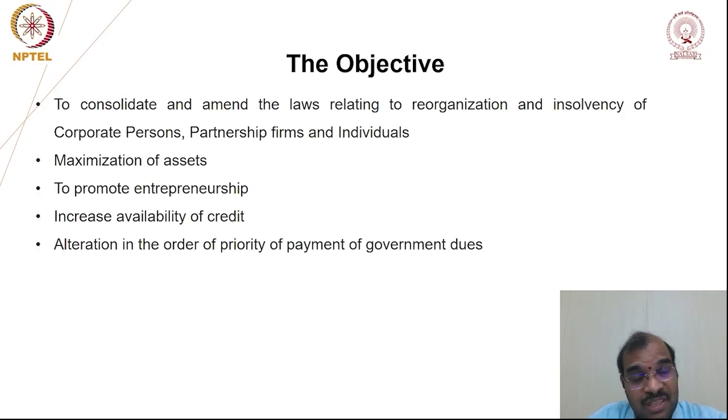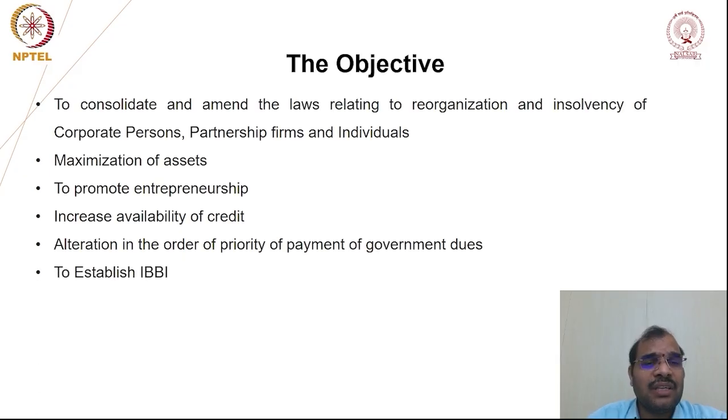But subsequently we are going to discuss a few judgments given by the Supreme Court, where the Supreme Court has treated the government as a secured creditor, as a creditor, whereby even the government is going to sit along with the other creditors to recover the money. So they are deviating from the basic objective of the legislation. We are going to discuss subsequently what that legislation is and the critique on the judgment.